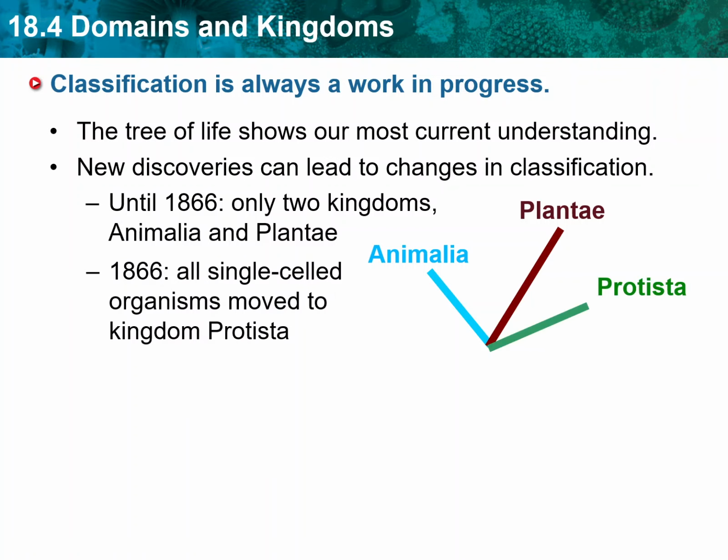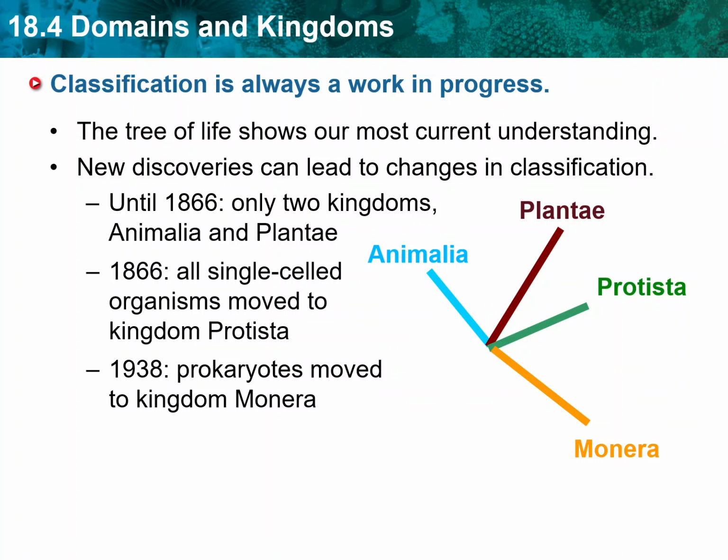The two kingdoms system was accepted by biologists until 1866, when German biologist Ernst Haeckel proposed moving all single-celled organisms to the kingdom Protista. In 1938, American biologist Herbert Copeland argued that the prokaryotes deserved their own kingdom called Monera. Prokaryotes are single-celled organisms that do not have a membrane-bound nuclei or organelles.